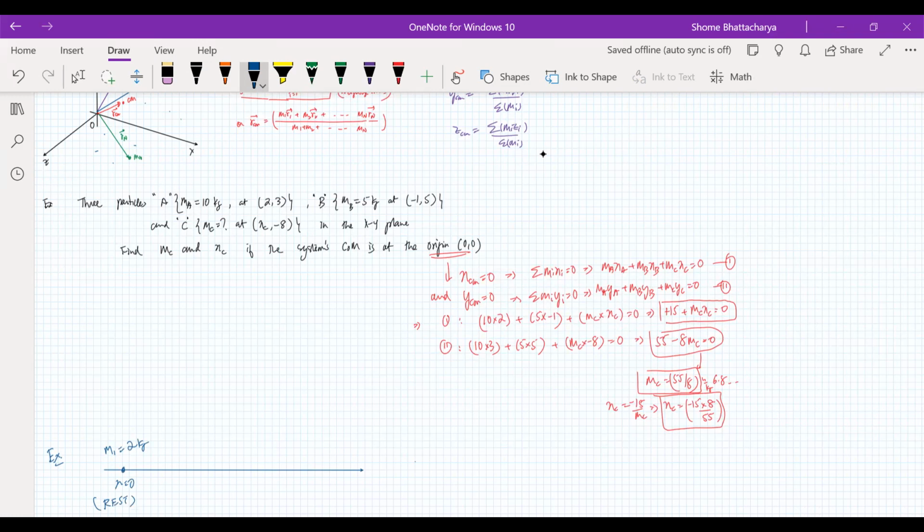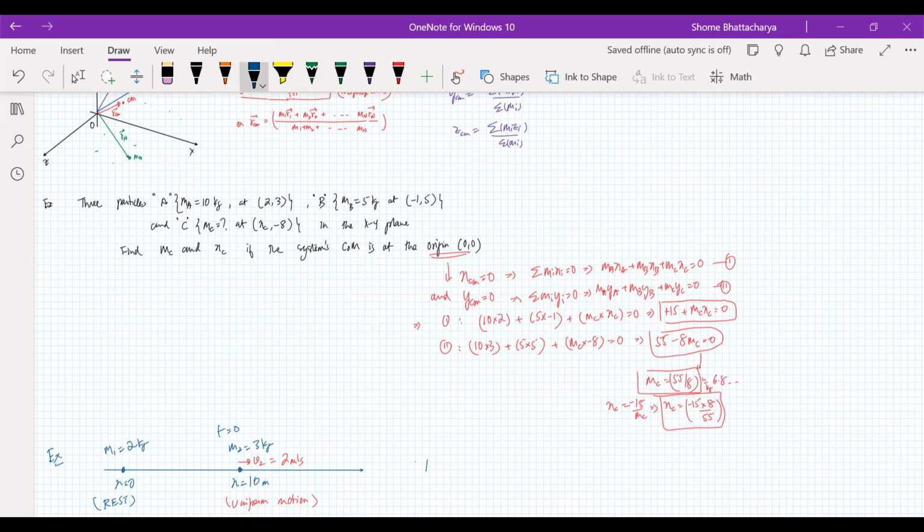And now we have another particle which is of mass, let's say 3 kgs, at x equal to, let's say 10 meters. This is the position at t equal to 0, but it's moving at a uniform velocity, and that velocity is, let us say, 2 meters per second. So this is moving at a uniform motion, whereas this one is at rest. So this is the situation at t equal to 0.